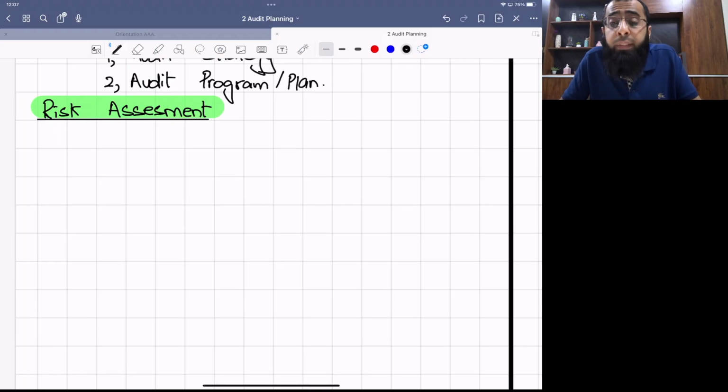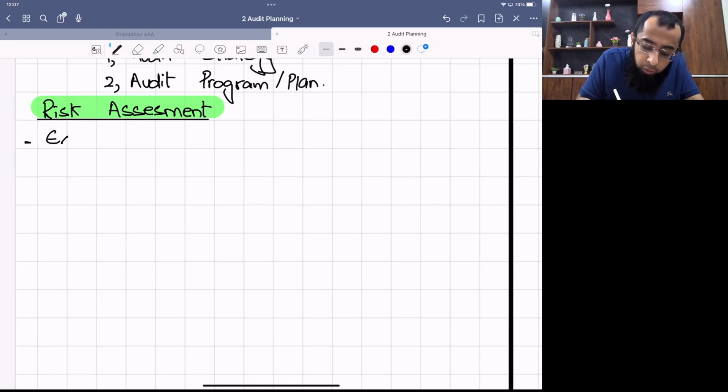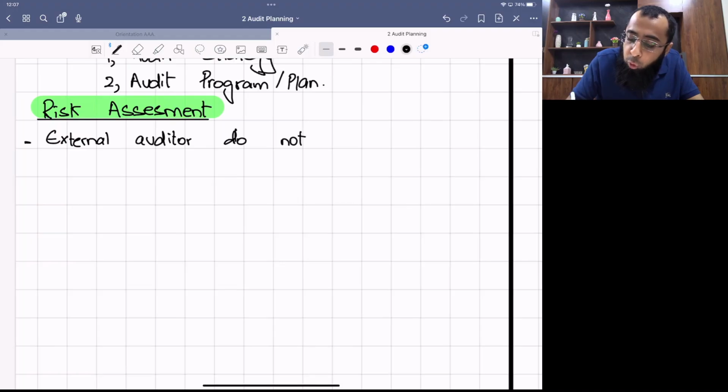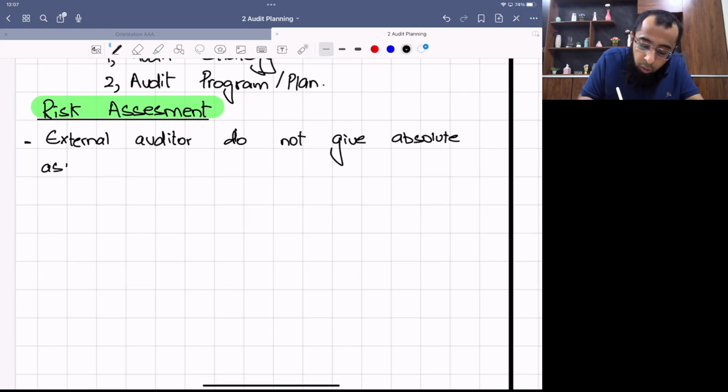You perform the risk assessment, you evaluate the high risk areas, and then you make sure that your audit activity is focused on those high risk areas. The external auditor does not give absolute assurance on financial statements.